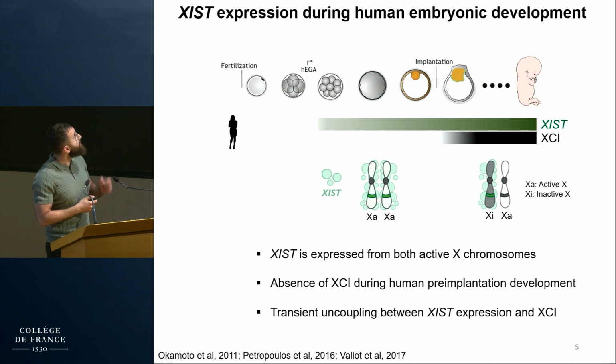However, studies in other species, such as humans, have revealed marked diversity in XIST expression dynamics and activity. For instance, during the pre-implantation stage in humans, XIST is initially expressed from both X chromosomes without triggering X chromosome inactivation. So both X's remain active at this stage, and it is after implantation that XIST expression becomes restricted to one of the two X chromosomes and triggers X chromosome inactivation. This means that during early human development, we have a transient uncoupling between XIST expression and X chromosome inactivation, in contrast to what we observe in mice.